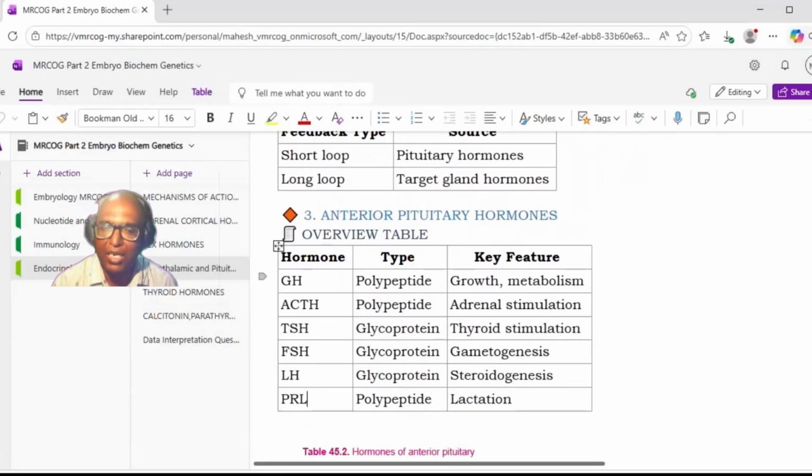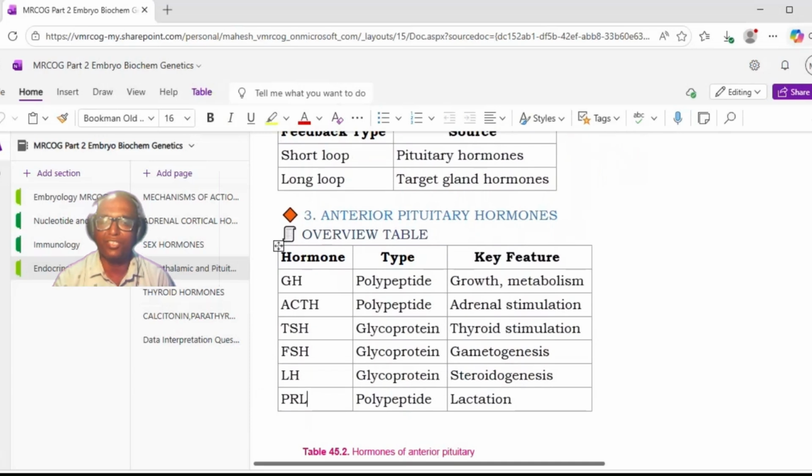In the anterior pituitary, it is the growth hormone, then we have ACTH, TSH, FSH, LH, and prolactin. So 6 hormones are there: GH, ACTH, TSH, FSH, LH, and prolactin. Just concentrate here. FSH, LH, and TSH, put them in one group. FSH, LH, TSH are glycoprotein in nature, while the rest, that is GH, ACTH, and prolactin, are polypeptide in nature. So if you are asked about the nature of the hormones, FSH, LH, and TSH are glycoproteins, while the rest, GH, ACTH, prolactin, are polypeptides.